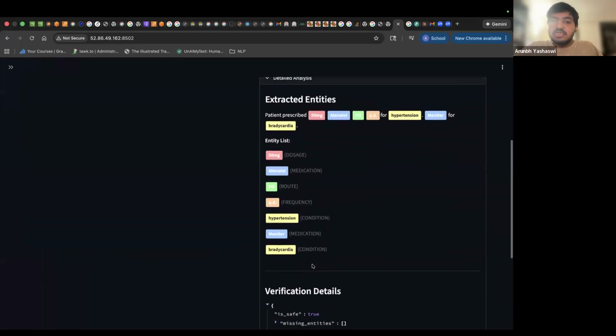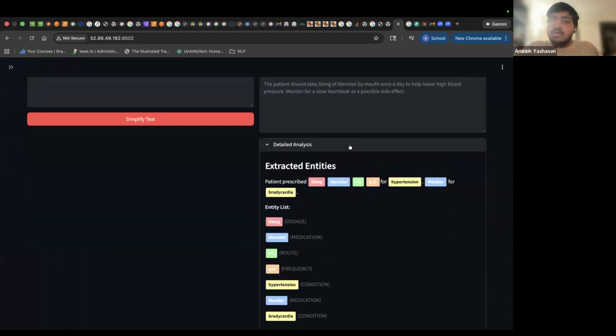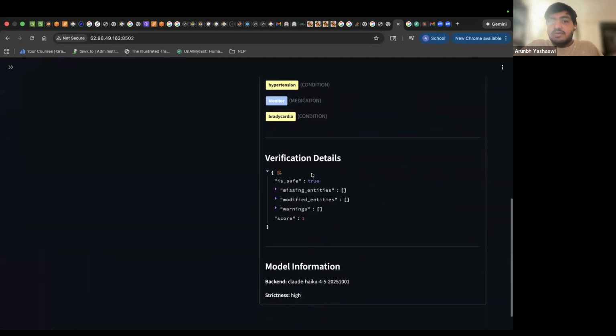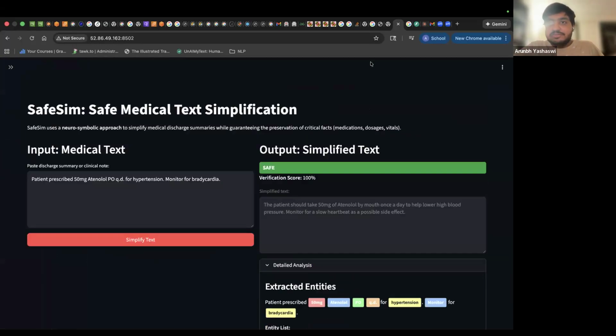If you want the visualization of it, you can just click on detailed analysis and you can see all the entities extracted as well as what kind of safety insurance we have done. We can see that if anything is missing, everything will be recorded here. As such, let's go to another example.